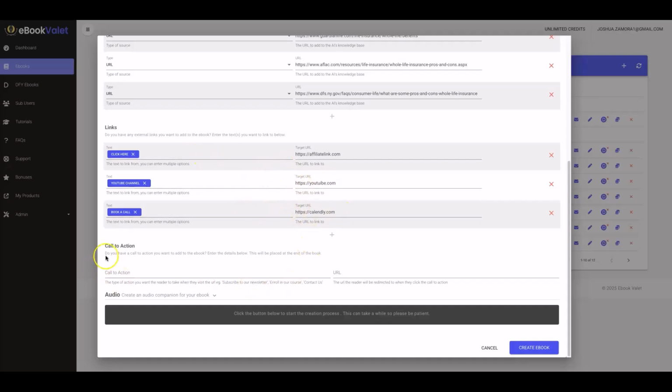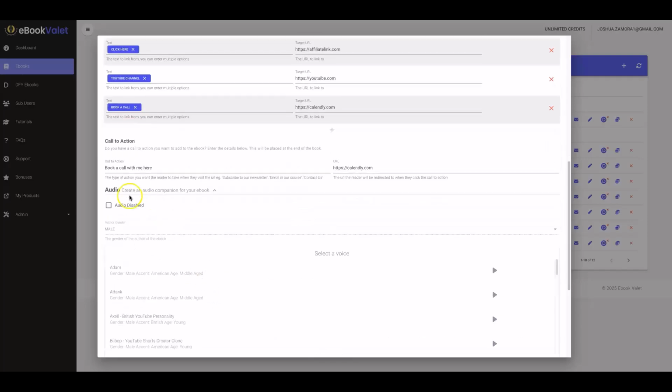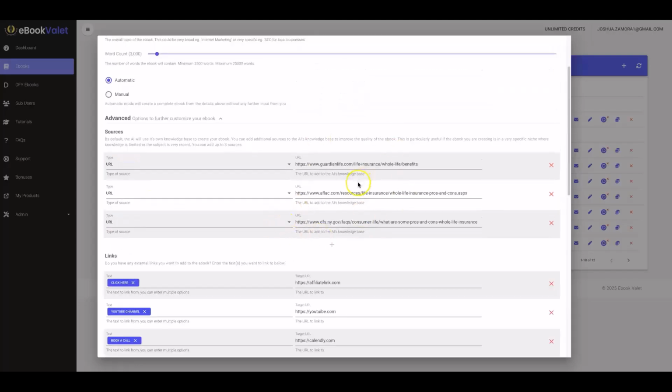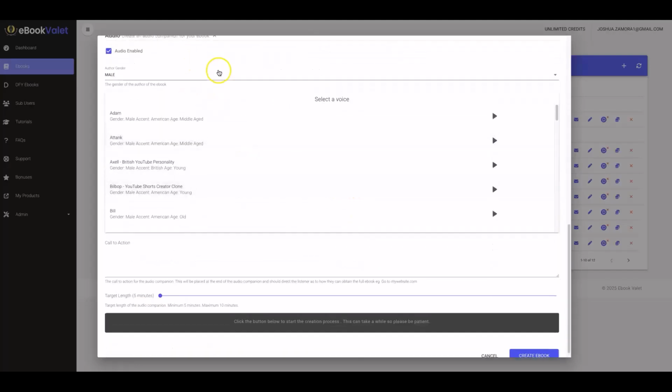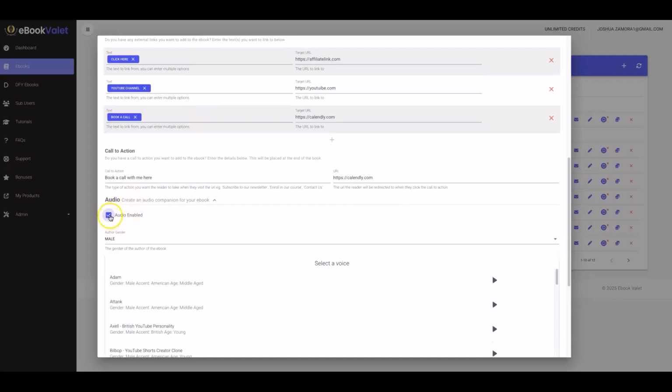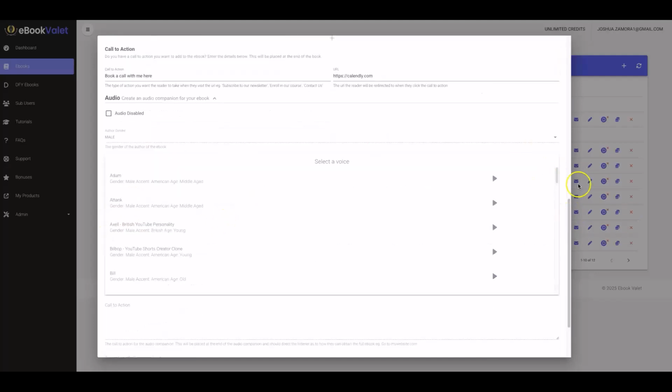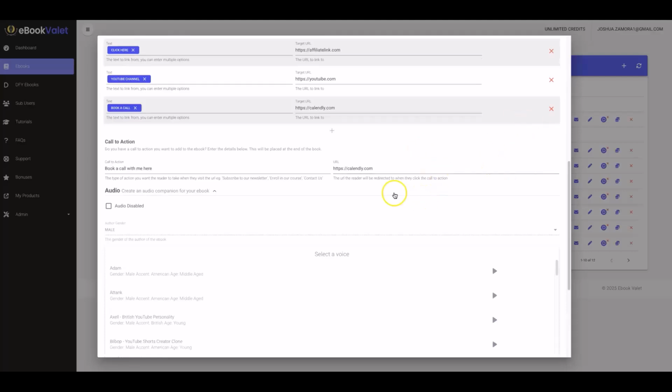And then on top of that, you'll also have a call to action that will be added automatically for you at the bottom of the ebook. So at the end, you can have another call to action, and we'll do something like book a call with me here. Okay, and we'll do the same thing, a Calendly link. All right, and then here you can have the audiobook created automatically for you during the creation of the ebook as well. If you don't want to do it at this point, then you can just go ahead and disable it, and you can go back and do it after the ebook is created.